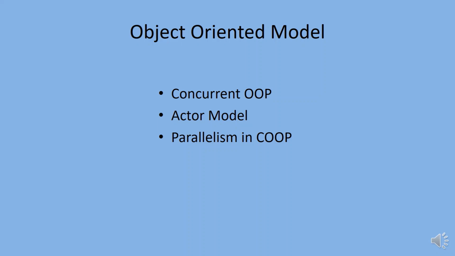Actors are self-contained, interactive, independent components of a computing system that communicate by asynchronous message passing. In an actor model, message passing is attached with semantics.